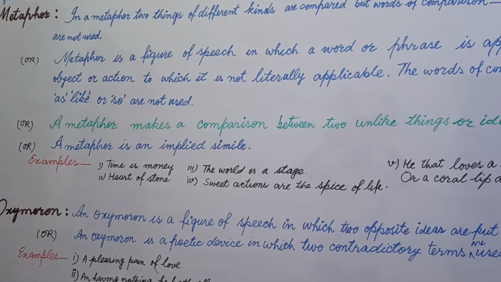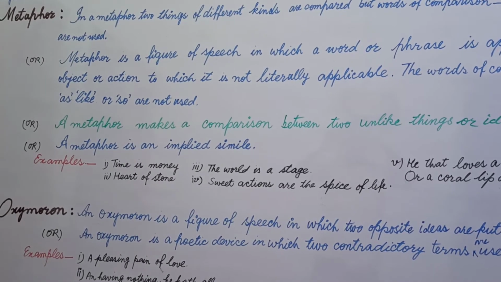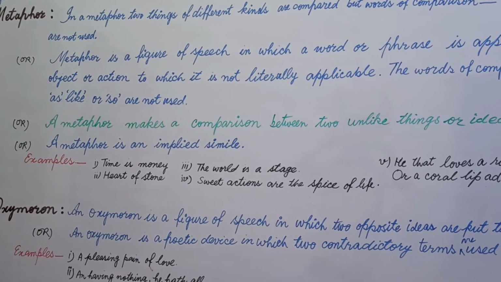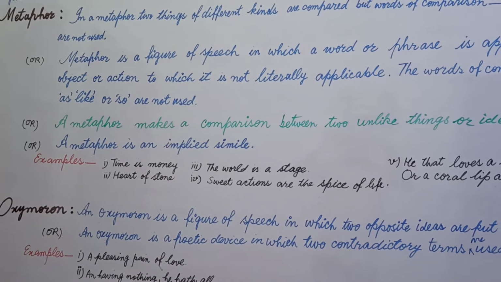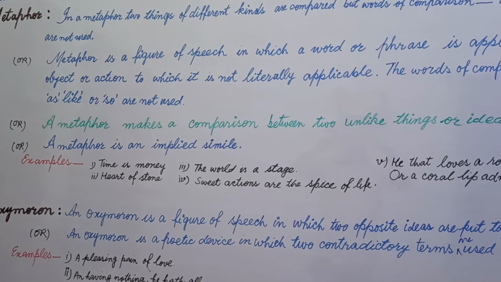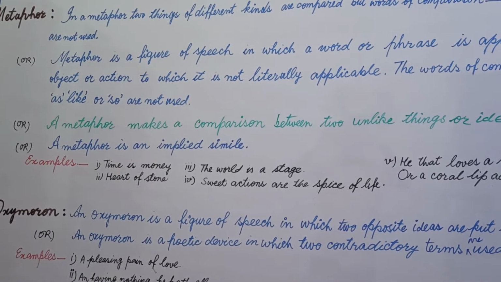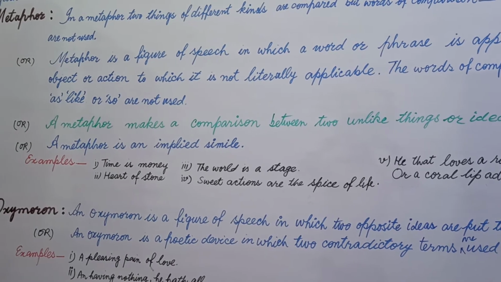A metaphor is an implied simile means implied means to express something indirectly. Now metaphor looks like simile, but it is without words of comparison. This is the main difference.